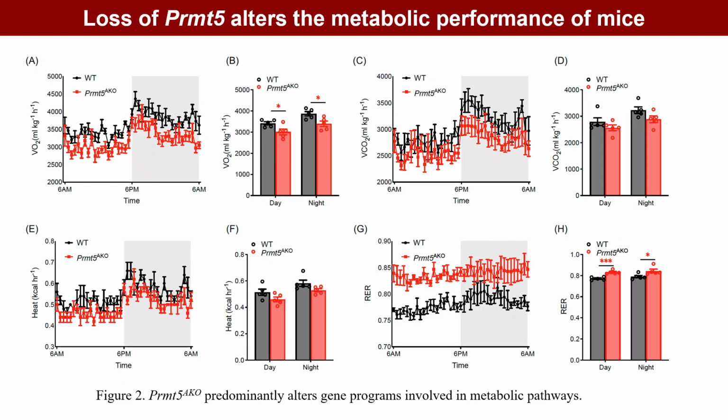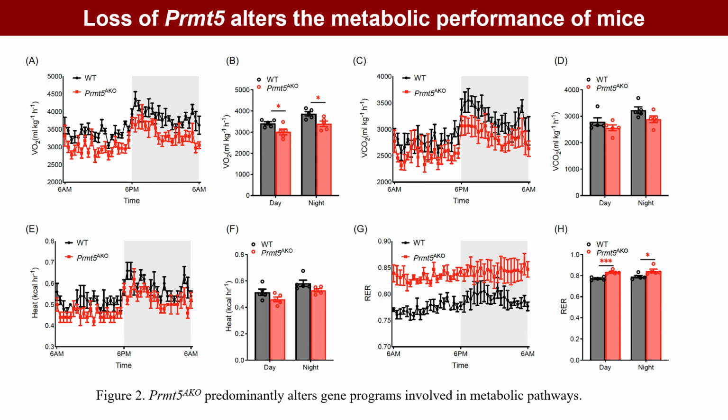We next examined whether the observed gene expression changes led to metabolic functional alterations. Using indirect calorimetry, we found that PRMT5 mice exhibited a lower oxygen consumption rate than control mice during both day and night. PRMT5 mice also showed a significantly elevated respiratory exchange ratio compared to control mice, suggesting a metabolic shift from lipid